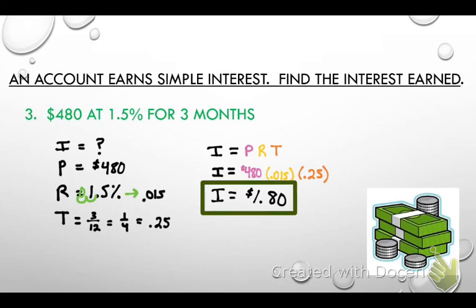So here's the deal. You go to the bank, you say, I need to borrow $480. They say, sure, at a rate of 1.5%, you can borrow it, but you'll have to pay interest, a little extra money. Does it seem like they got a good deal or a bad deal? That's a good deal. They're not paying too much interest. The key is you want to always get a low interest rate because it will help you not to have to pay that much interest, okay? If that interest rate was like 15%, they would be paying a whole lot more.